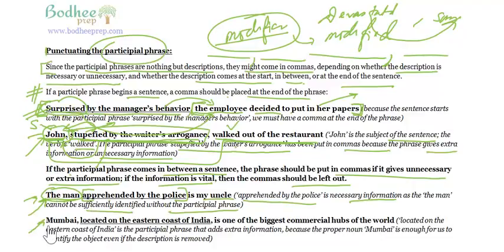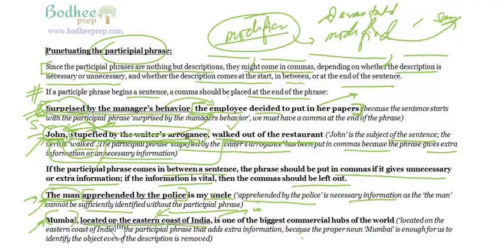Look at the next example now. Mumbai, comma, located on the eastern coast of India, is one of the biggest commercial hubs of the world. Mumbai is basically the subject of the sentence. The verb is here, is, and this is basically a modifier. And we have put this in commas because Mumbai is one of the biggest commercial hubs. This is nothing but extra information about Mumbai, which we can ignore, and therefore we can put in commas. Mumbai, located on the eastern coast of India, is one of the biggest commercial hubs.